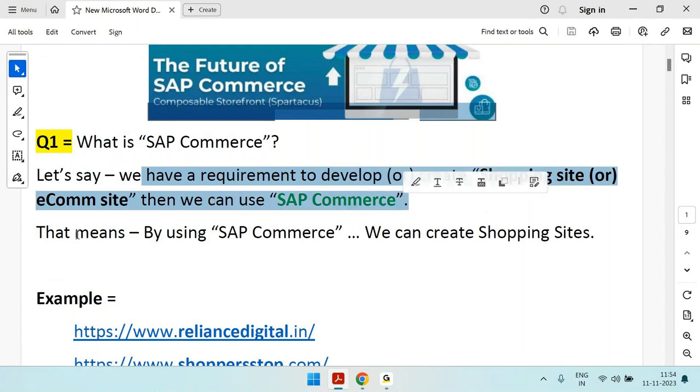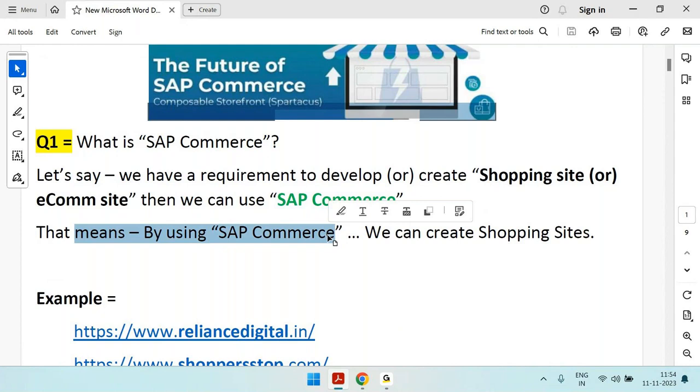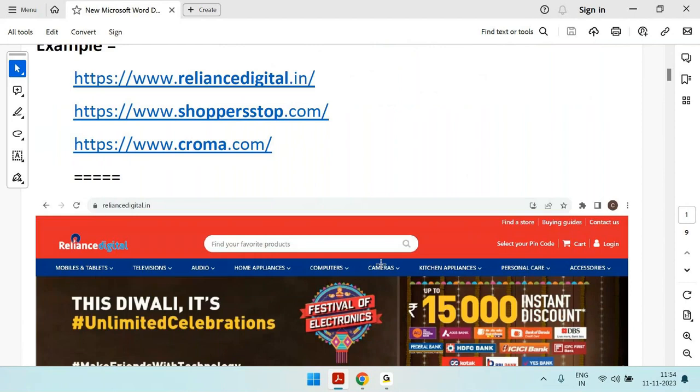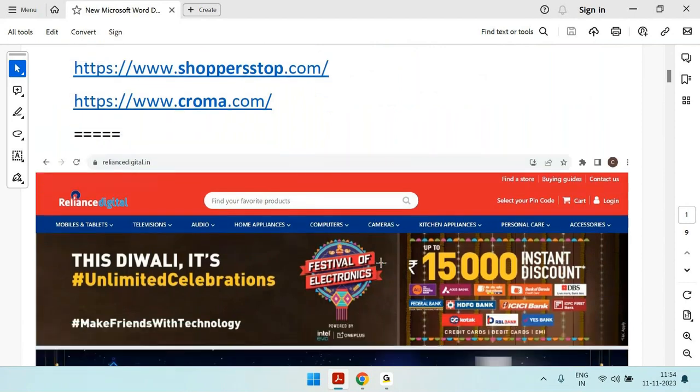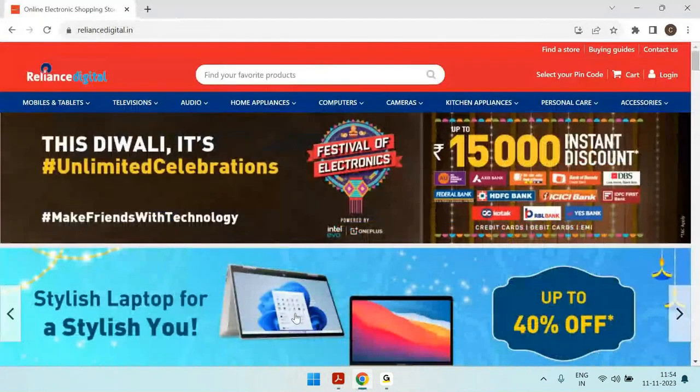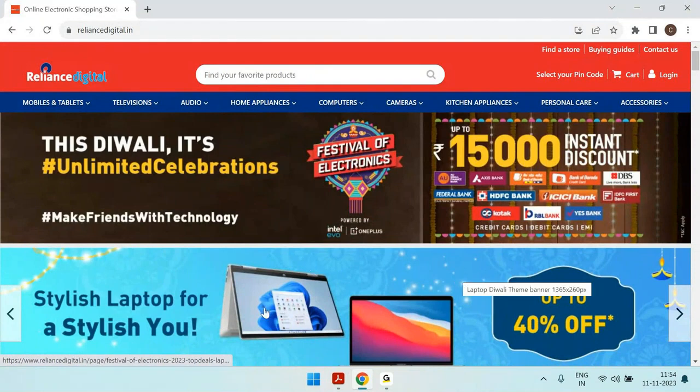That means by using SAP Commerce, we can create shopping sites, something like Reliance Retail, Superstop, Chroma, Decathlon, Lenovo, Samsung, and so on. These kinds of shopping sites we can create by using SAP Commerce.